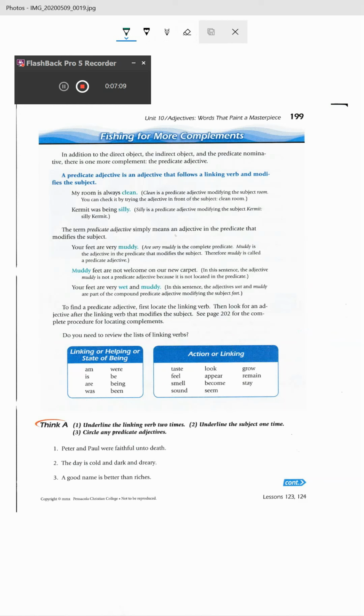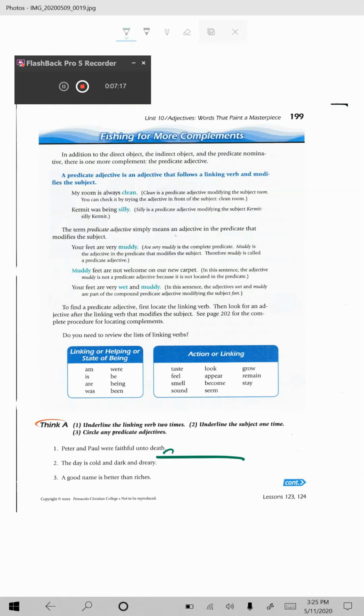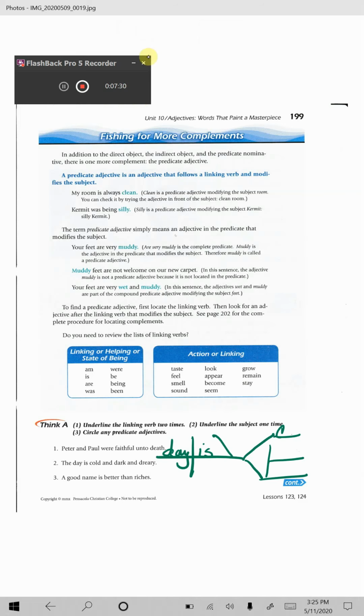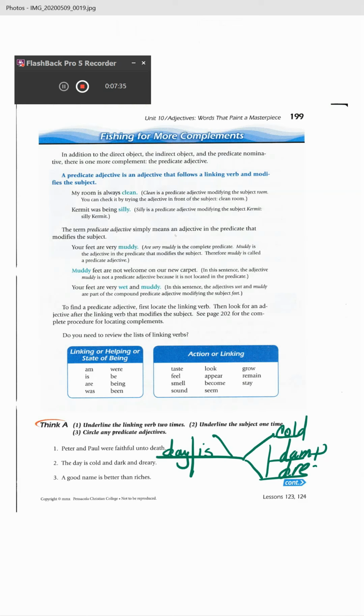Okay. So, nice straight line, if you can make it. Day is, right? Then we have a slanted line, and we have 3 things, and we would put cold, damp, dreary, and the and goes right here. All right, so we would diagram it.